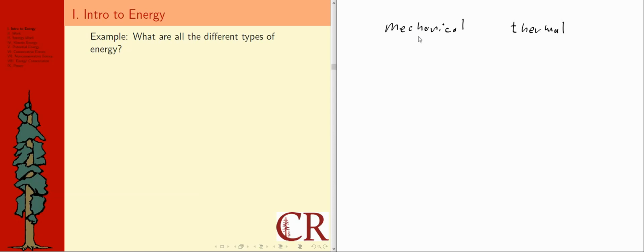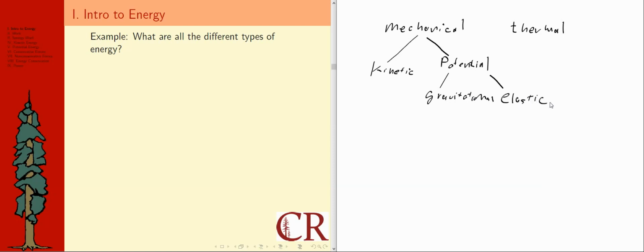But it turns out mechanical energy has a number of different types. One of the ones we've seen already is kinetic. Another one we saw is gravitational, but gravitational is one possible form of a general class of mechanical energies called potential energy. So one of those is gravitational, but there are other ones. Maybe I'll list another one that we're going to use a whole bunch in this class: elastic.